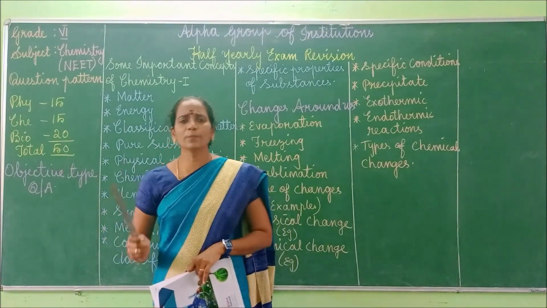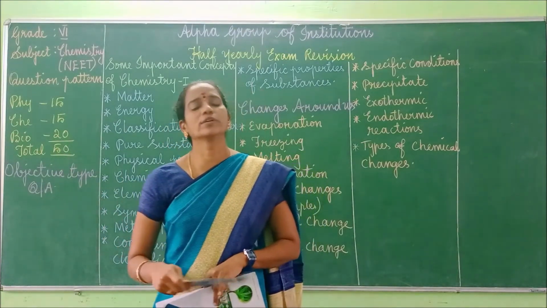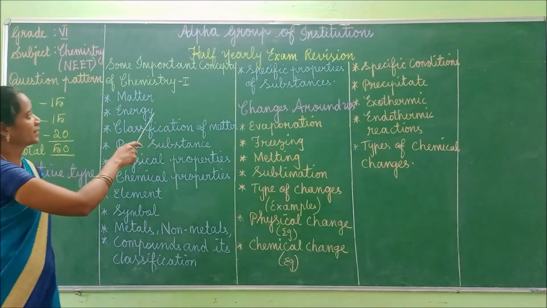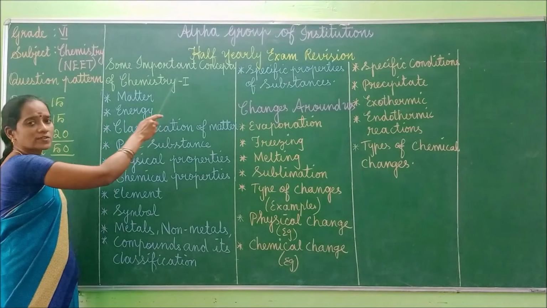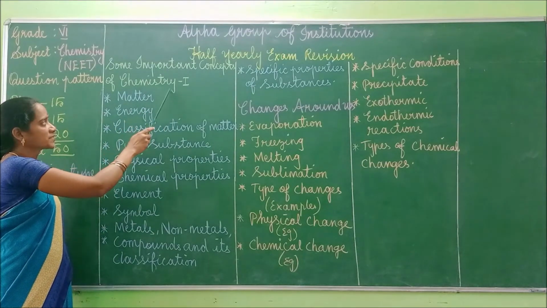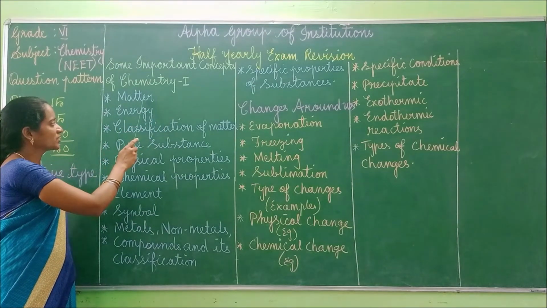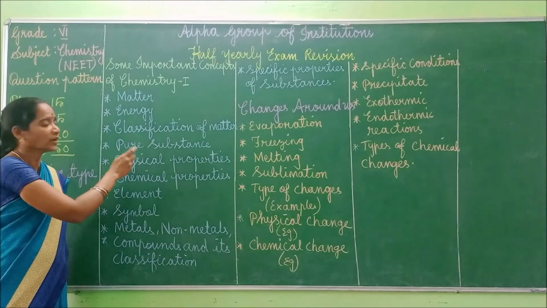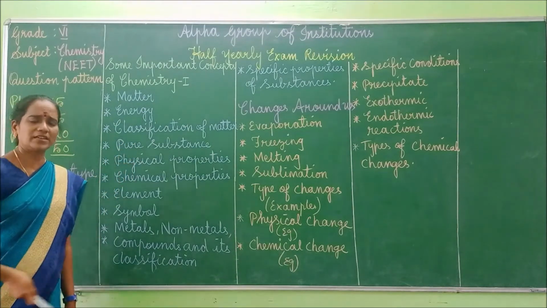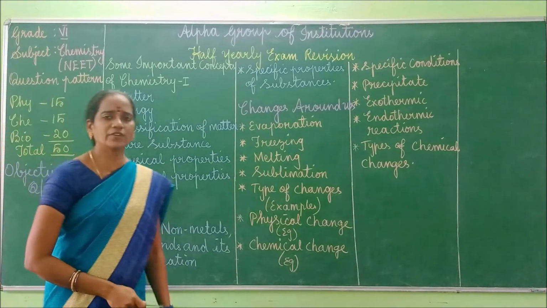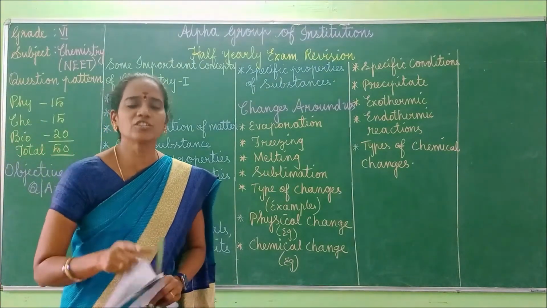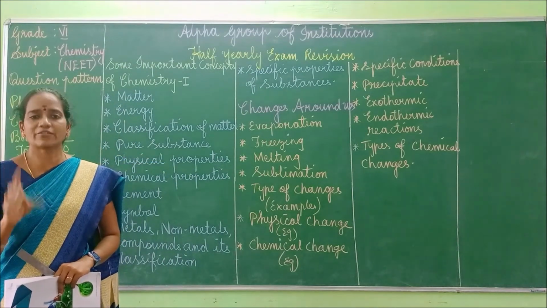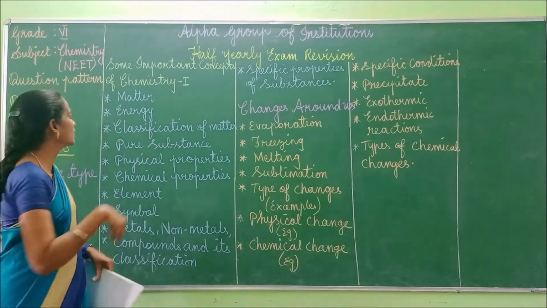So what are the important contents you have to go through in this 1.5 lesson? First, Some Basic Concepts of Chemistry 1. Matter, energy: define matter, and then energy. These definitions you already know very well, isn't it? Anyhow, for NEET also you have to prepare everything. You should know all the definitions, then only you can attend.